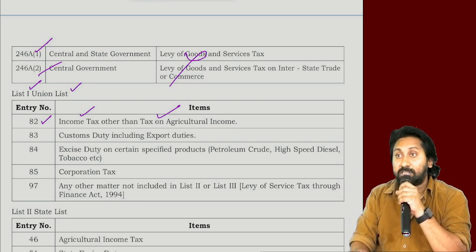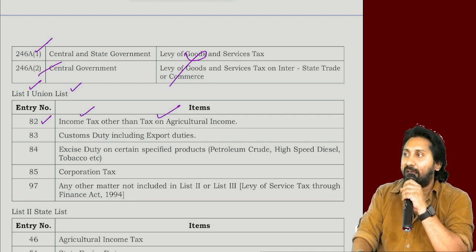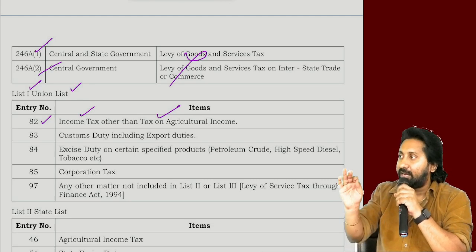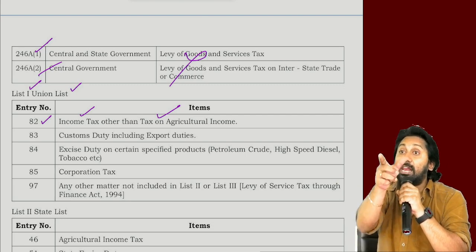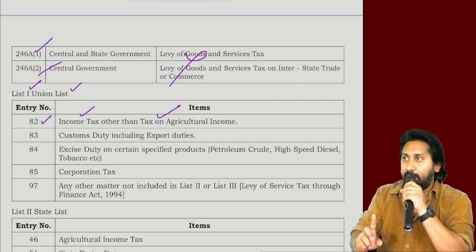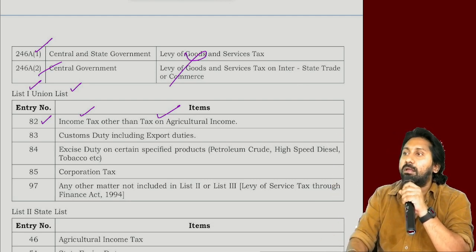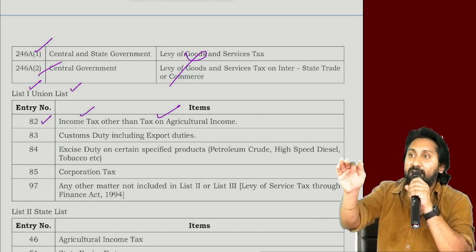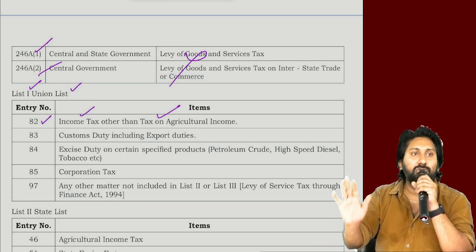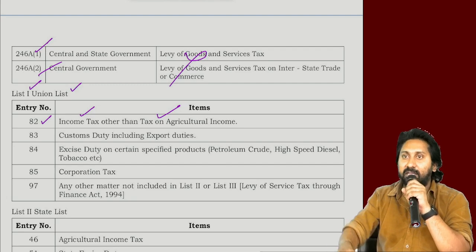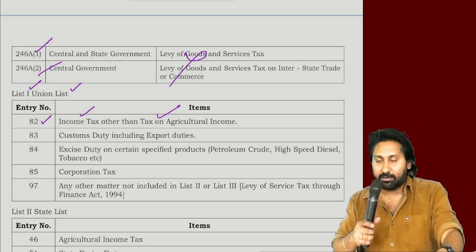The Constitution. Article number? Again you forgot. Article number? Very good. Which list? List 1, the Union list. In that, which entry number? In which schedule? The 7th schedule. That you remember. That's it. This is the constitutional background of income tax. I think every one of you has full clarity. Write down a summary in your notes. We'll go to the next one.